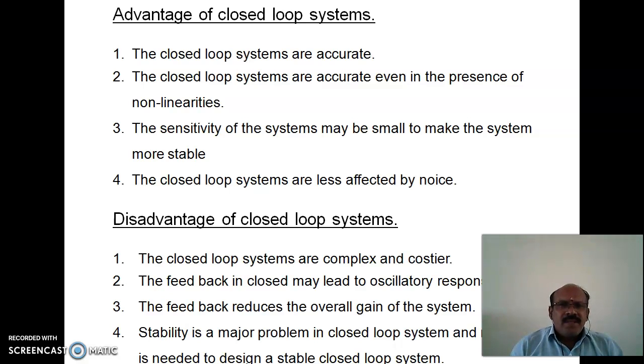Next, the advantages of a closed loop control system. The closed loop control systems are accurate, so we get the accurate output. Next, closed loop systems are accurate even in the presence of non-linearities. The sensitivity of the system may be made small to make the system more stable. Next advantage, closed loop systems are less affected by noise.